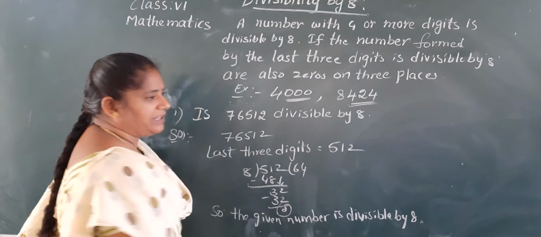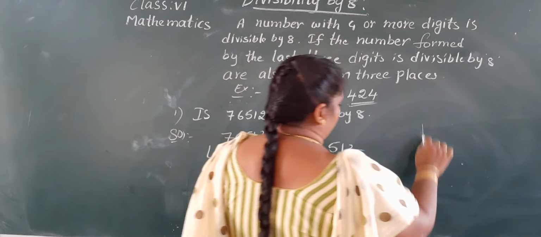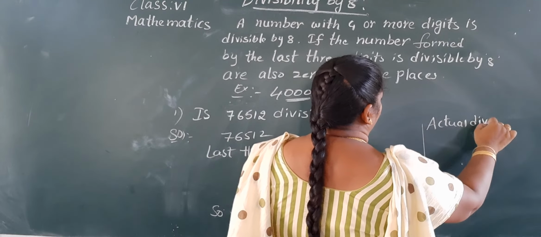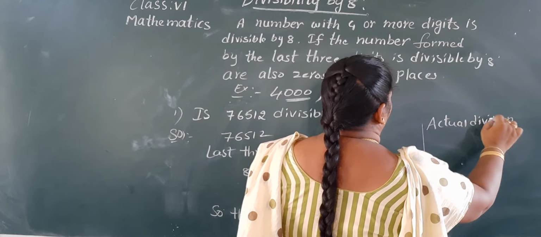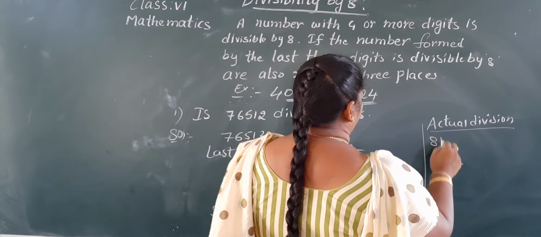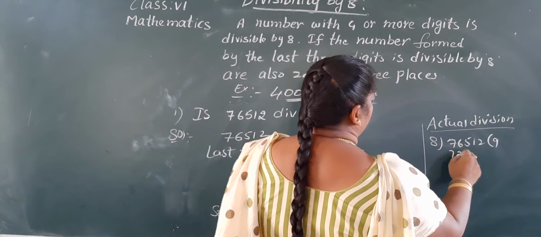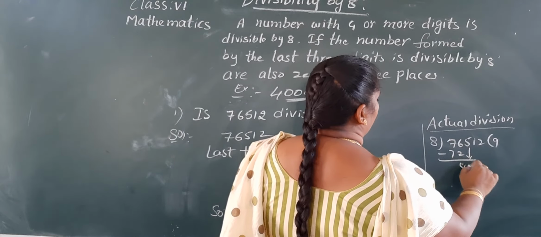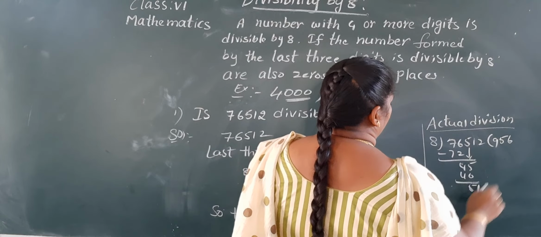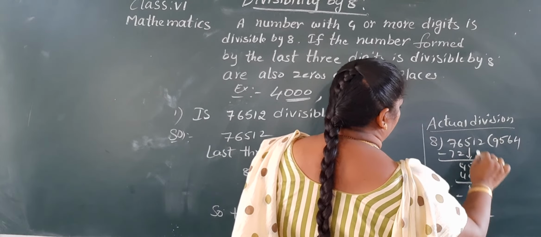Why? Because here we get the remainder 0. Okay, ma? But we'll check actual division also. 76512. 8 9s are 72, 45, 8 5s are 40, 8 6s are 48, 3 2, 8 4s are 32.